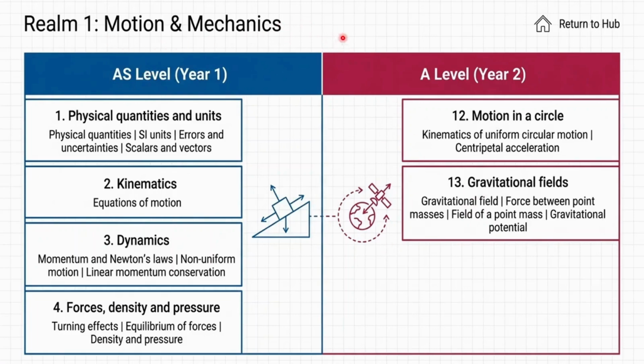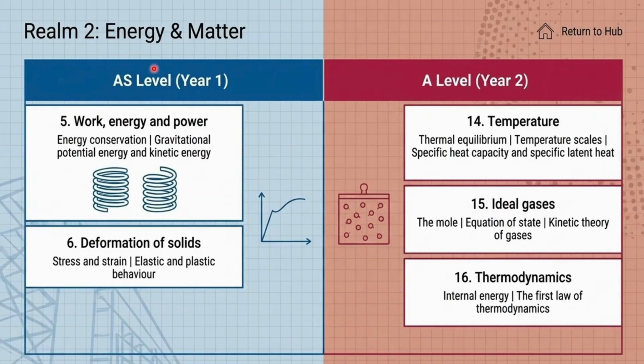Now we go on to zone 2. In zone 2, we have energy and matter. In AS level, we study work, energy, and power. In that, we deal with some realistic problems. In that, we use the energy conservation law.